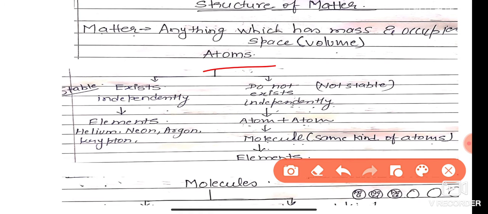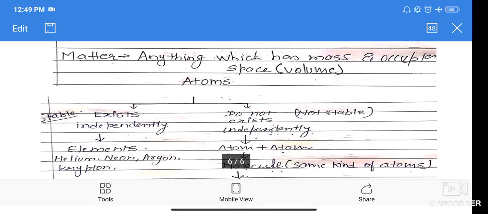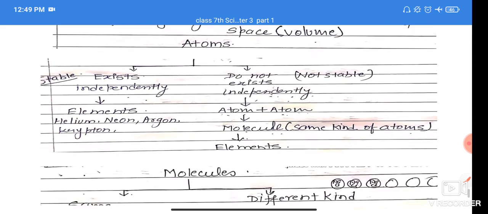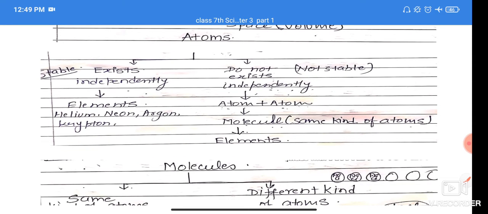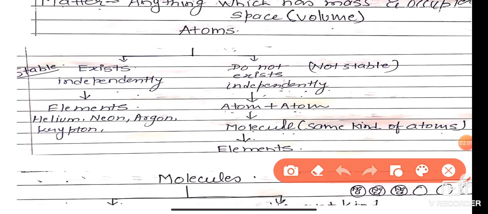Atoms have two kinds of nature. The concept that matter is made up of atoms was given by Sir John Dalton. Sir John Dalton proposed the idea that matter is made up of atoms, and the atom is the basic unit of matter. So atoms exist in two types in nature.